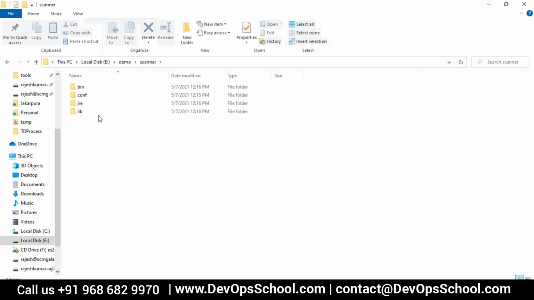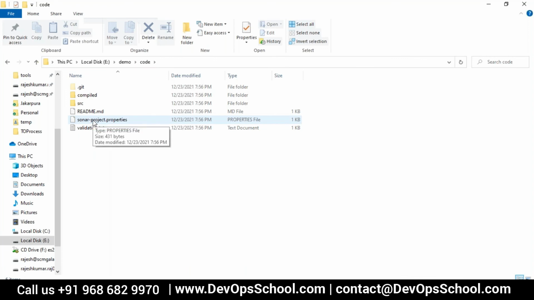I will go to the scanner, and in the scanner there's a configuration file. Remember that there was a sonar.properties, but here you have a sonar-scanner.properties. And one more thing, please don't forget, here you have a sonar-project.properties. Three property files you have. One for the SonarQube server, one for the scanner, one for the project. Will you remember these three property files? Yes, please remember that.